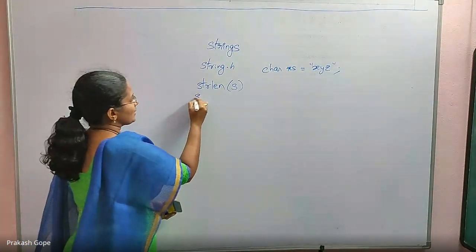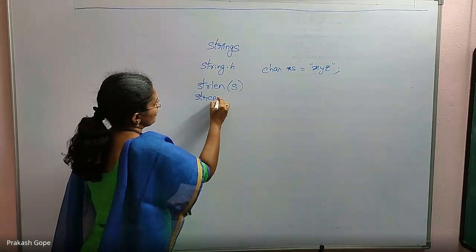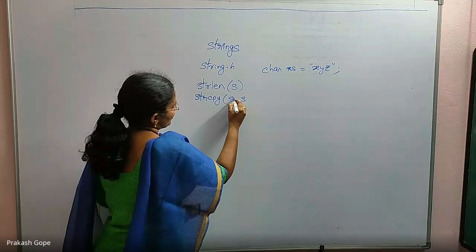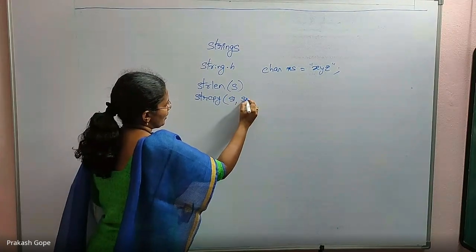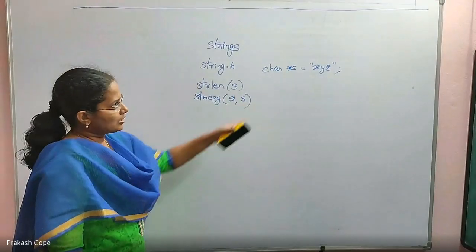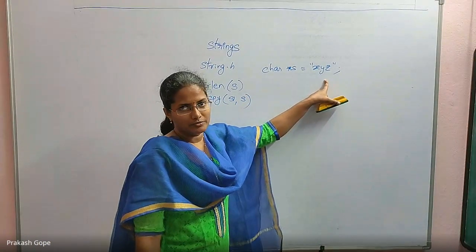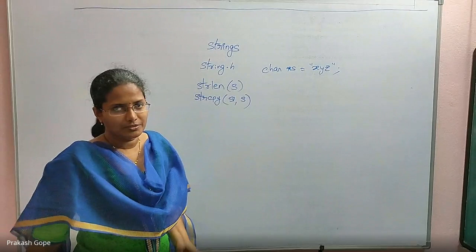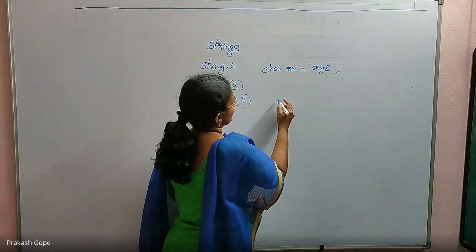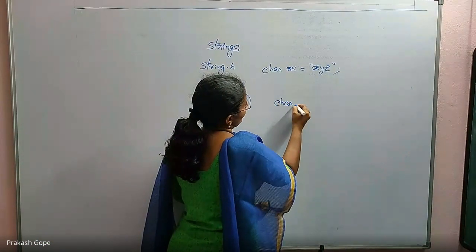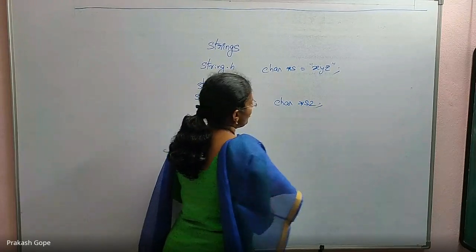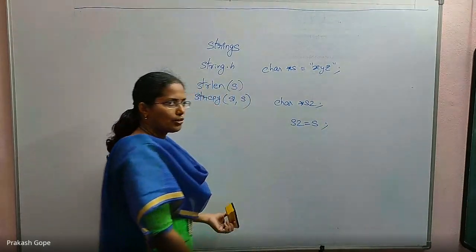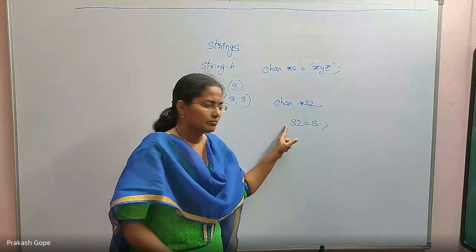Then the next one is string copy, strcpy. It expects two arguments, s1 and s2 for example. See, this is a string. If I have one more string and I want to copy the contents, and I say char star s2, you may think that if I say s2 is equal to s, it will copy because it is an assignment.